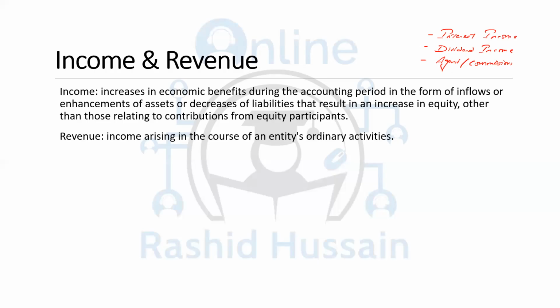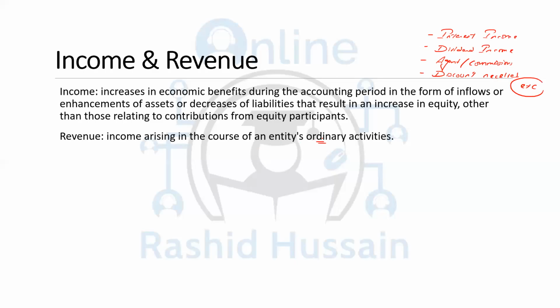For example, you are a real estate agent who helps people in buying and selling properties and finding rental properties. In that case, the commissions and agency fees you get are your revenue, because you are a real estate agent. But if you are helping someone and charging a commission or agency fee, it should be recorded as income. So interest income, dividend income, agency fees, commissions, even discount received, are all income but not revenue. Revenue is the income coming from the ordinary activity of the business.